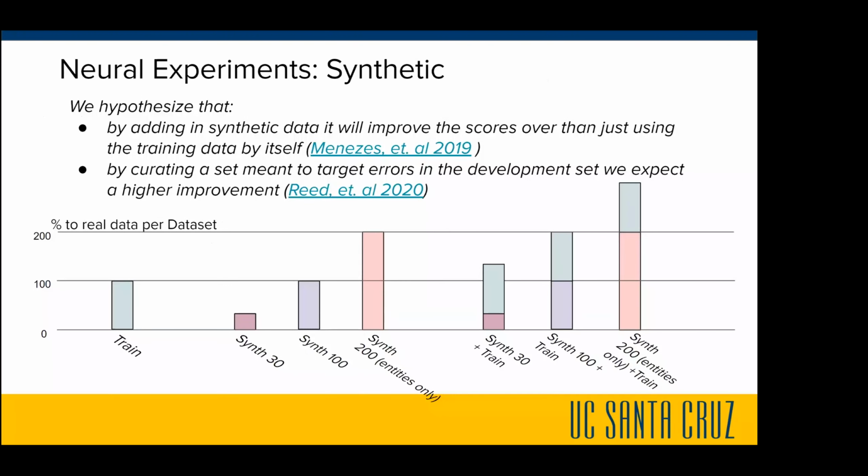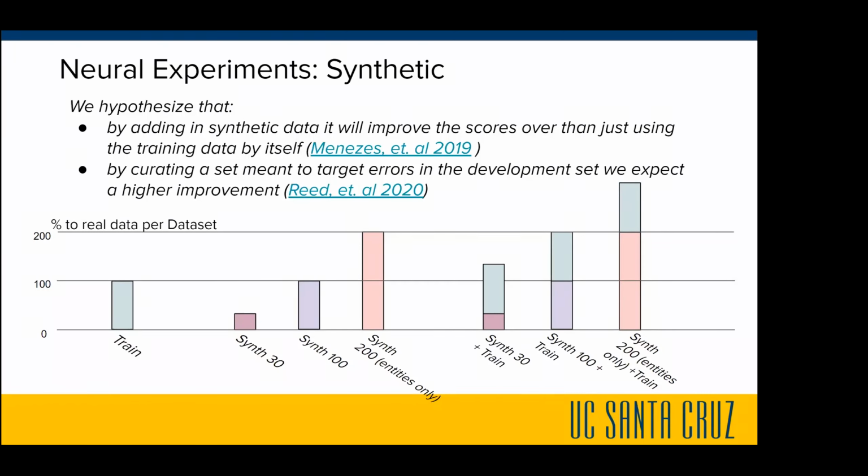In the next slide, we'll see the synthetic data sizes in this graph here. You see the different data sets that we've constructed. We do this because we wanted to test a few hypotheses: to see if synthetic data added to the training data would be beneficial in terms of improving the model performance, and also to see if curating the data, tailoring it via the dev samples that we analyze, to the errors that we see in the dev set, helps.